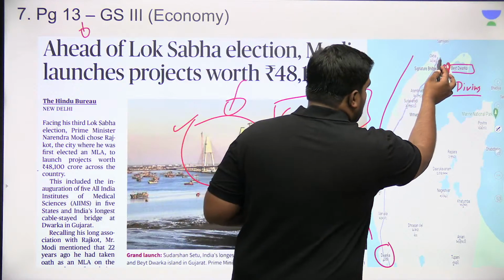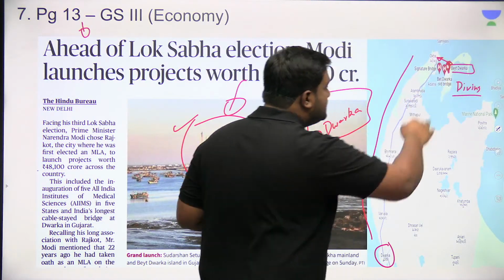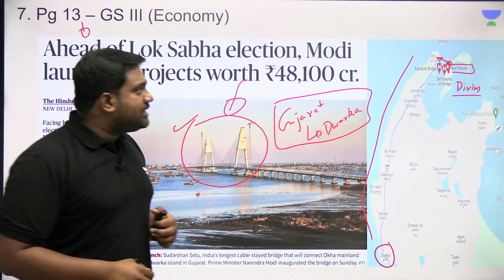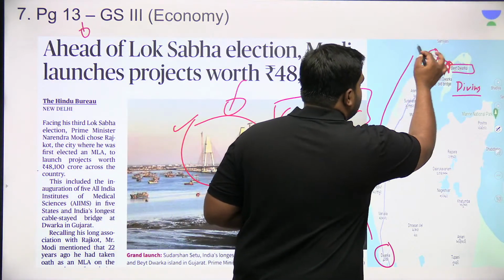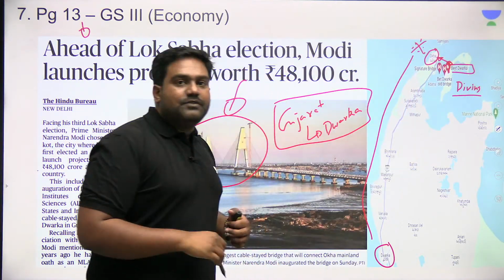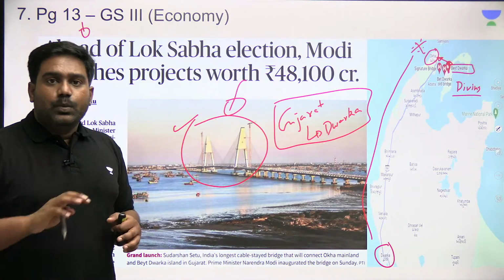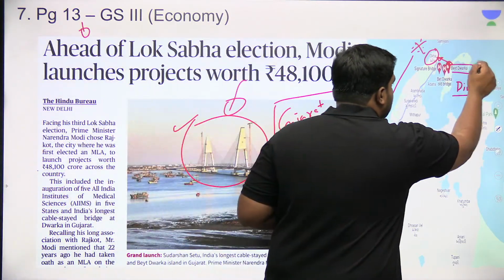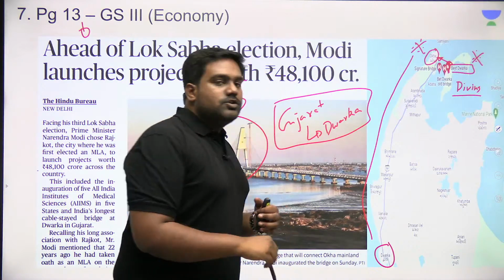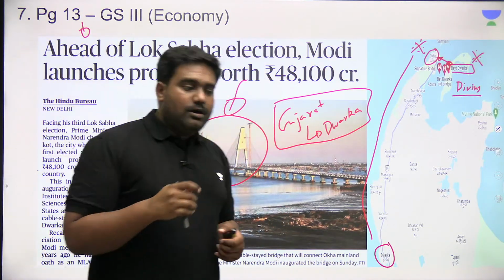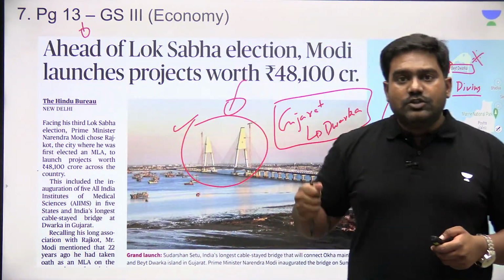So there is an important bridge which has been built, the Sudarshan Setu, which connects Okha, the tip of the Kathiawar region in Dwarka, with this small island called Bet Dwarka. So this is the longest cable-stayed bridge in India, and it's called Sudarshan Setu.